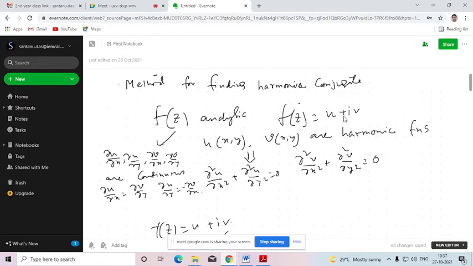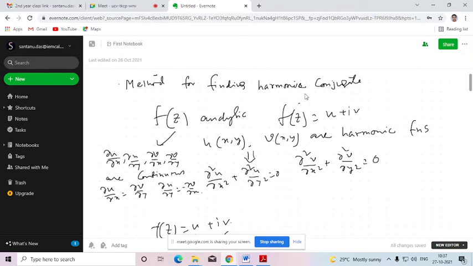So if f(z) is analytic, then both its real and imaginary parts, u and v, will be harmonic functions. What do we mean by harmonic functions? If u is a harmonic function, then it satisfies del 2u/del x2 plus del 2u/del y2 equals 0, and del 2v/del x2 plus del 2v/del y2 equals 0. So these two are inclusive. That means if f(z) is analytic, then both its real and imaginary parts will be harmonic functions.